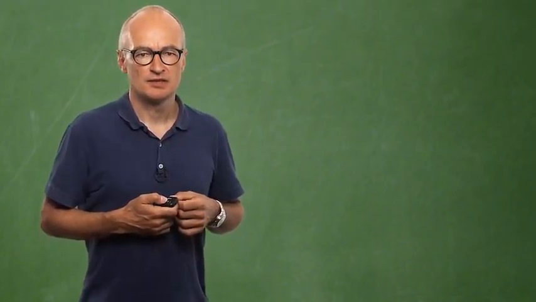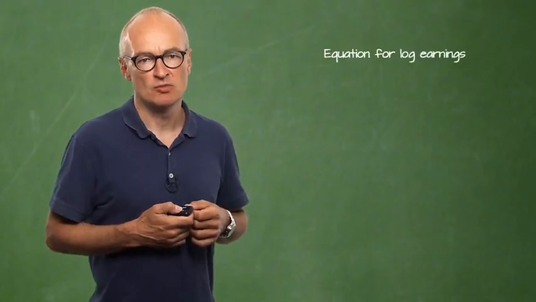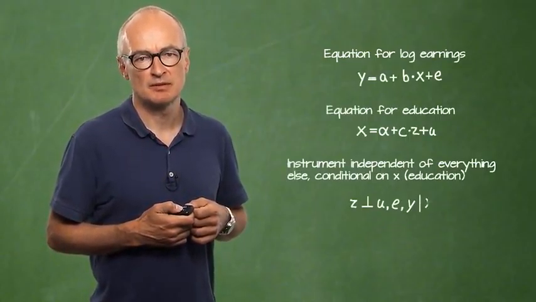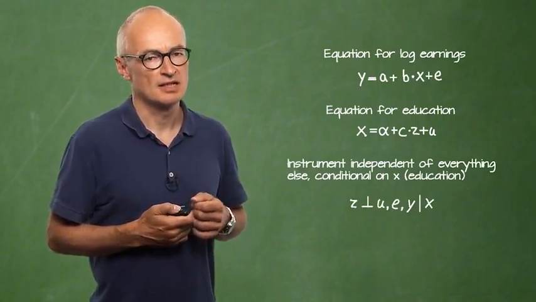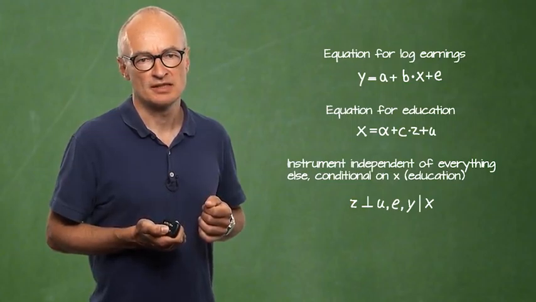We may write the figure as equations instead. One equation for the level of earnings, y, and one equation for the level of education, x. The instrumental variable only affects the level of education and not earnings. Hence, it should not appear in the equation for earnings.